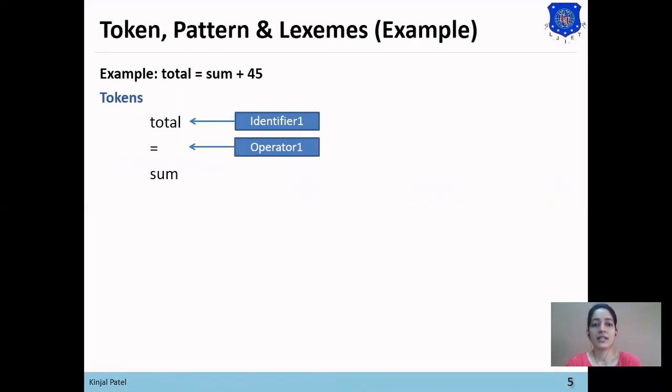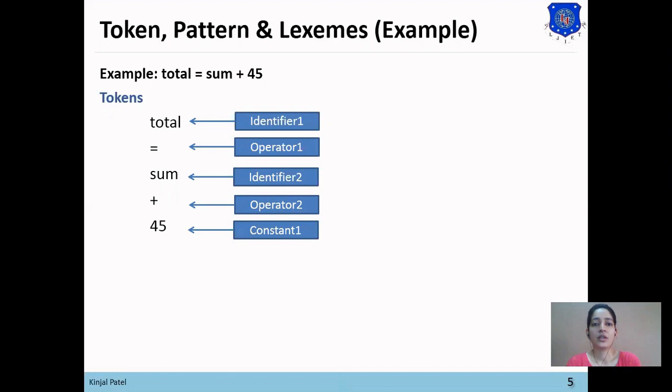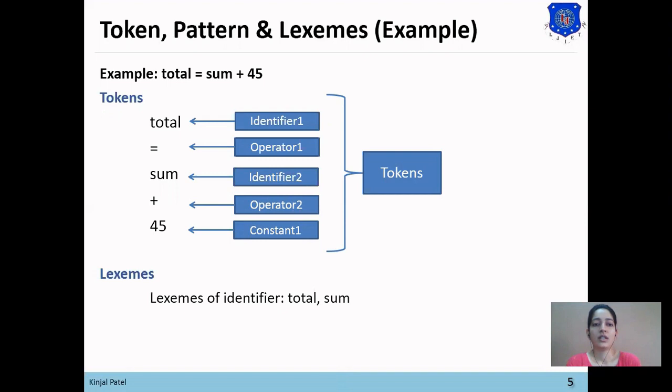Then sum is a lexeme which is identifier type of token. Then plus is a lexeme which is operator type of token. Then 45 is a lexeme which is constant type of token. So ID1, ID2, operator 1, operator 2, constant 1, these all are the tokens, and total, sum, equals to, plus, 45, these all are the lexemes.